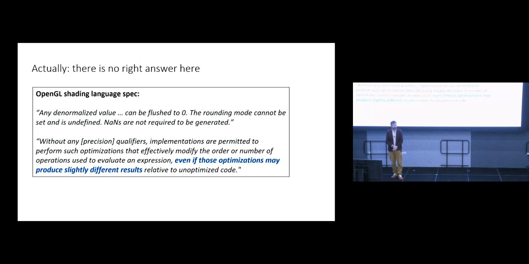And then I love this text in blue as a formal methods person, even if those optimizations may produce slightly different results relative to unoptimized code. So you've got a language specification that is more or less saying, as long as it looks right, it'll do. Right? An explosion should look like an explosion. A falling tree should make a crashing noise. Okay, no, it's a graphics API, not a sound API.